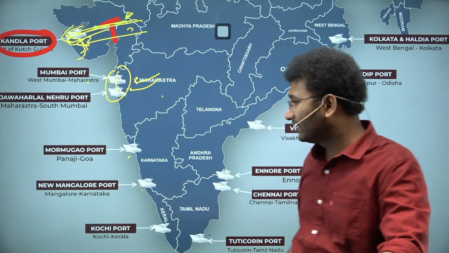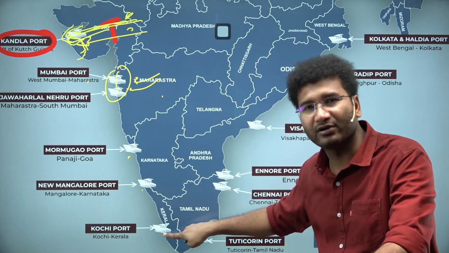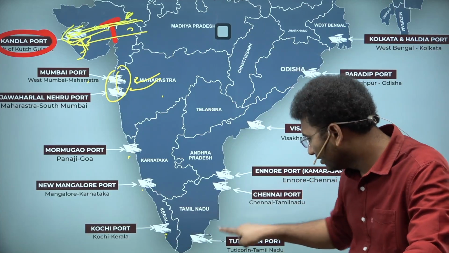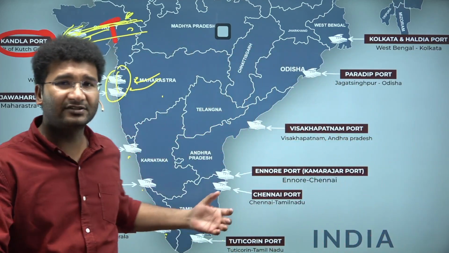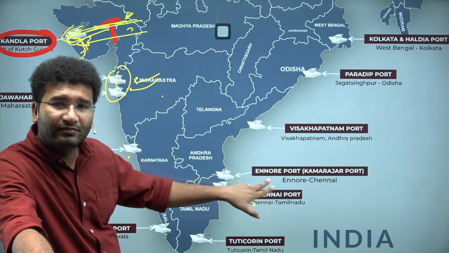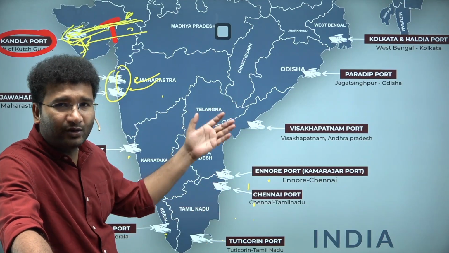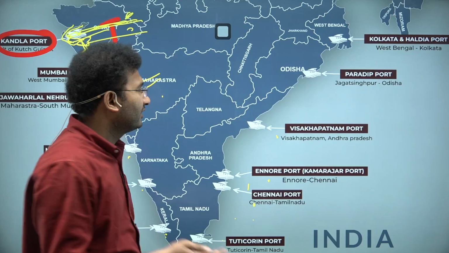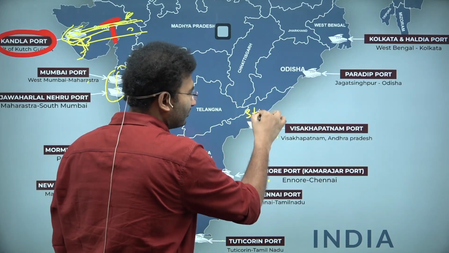Mangaluru port in Karnataka, Kochi port in Kerala, fishing. Tuticorin Port. These are the names that you are supposed to remember. Chennai Port, Ennore Port. These are both in Tamil Nadu. Come to Andhra Pradesh. This is Visakhapatnam Port. This is the place where a steel plant was also set up.